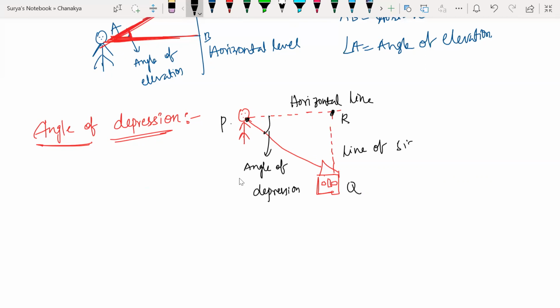Sir, that wouldn't be the line of sight. No, that is not the line of sight. Yeah, this one. Whichever way I am looking from, the line of sight is from where I'm looking towards.